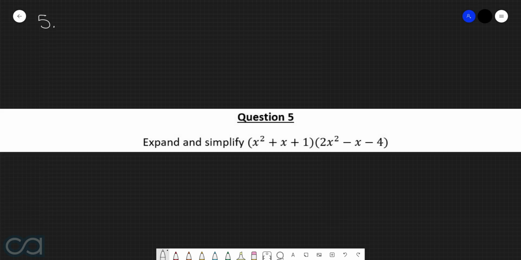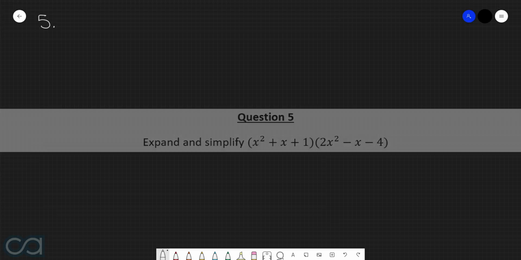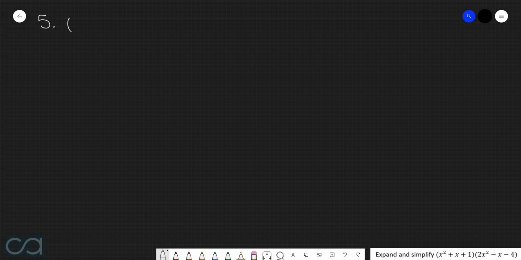Question 5. Expand and simplify x squared plus x plus 1, all multiplied by 2x squared minus x minus 4. So here we have the bracket of x squared plus x plus 1 being multiplied by the second bracket of 2x squared take x take 4.